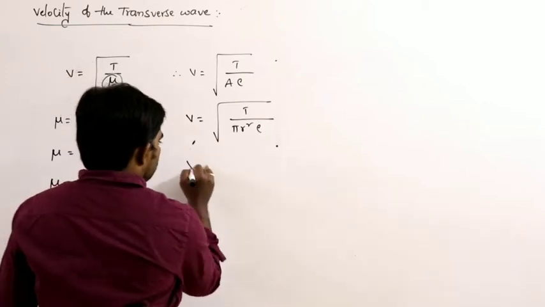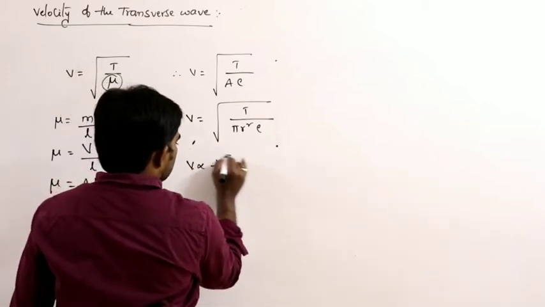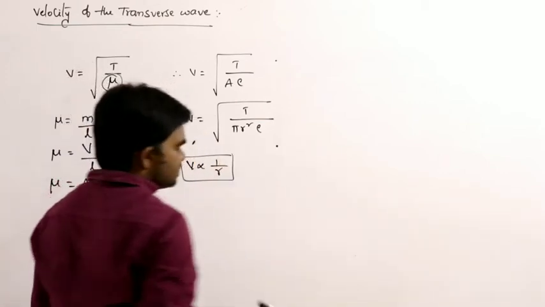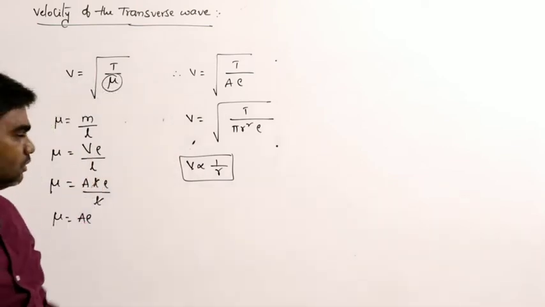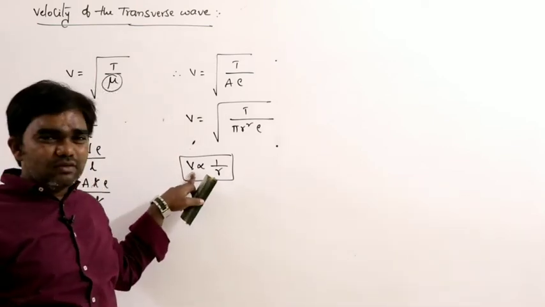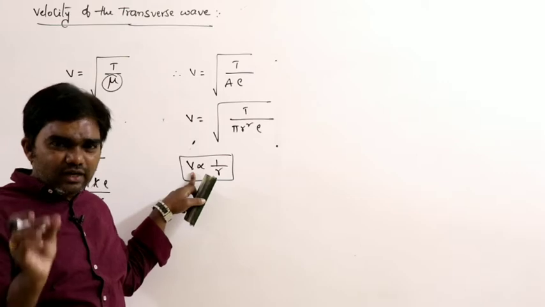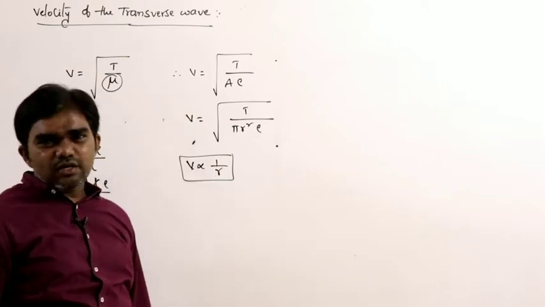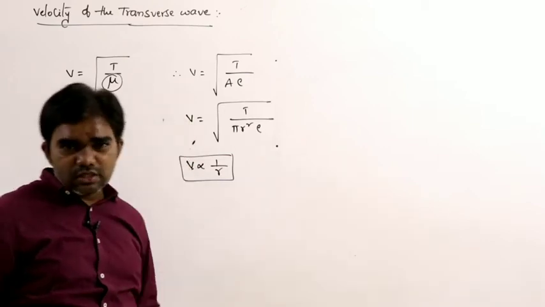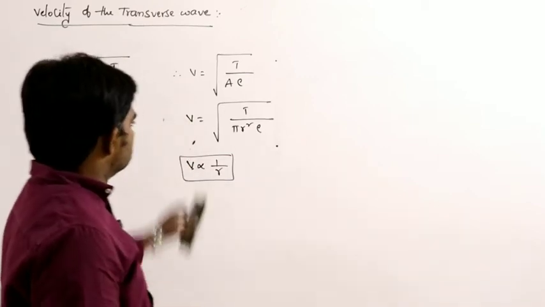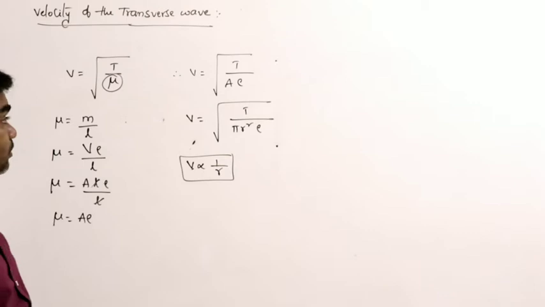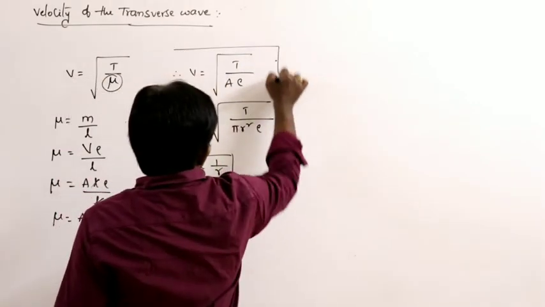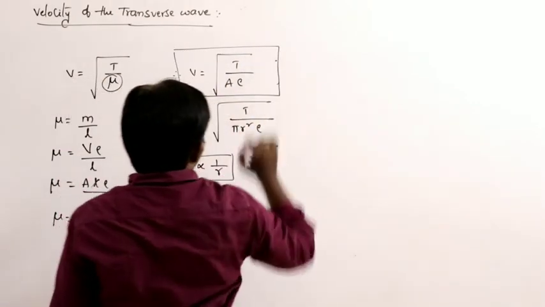So from this, V is inversely proportional to r. If the radius of the string is more, the velocity of the transverse wave is less. If the radius of the string is very small, that means the area is very small, and the velocity of the transverse wave is more. So this is one formula: V is equal to square root of T by A rho.